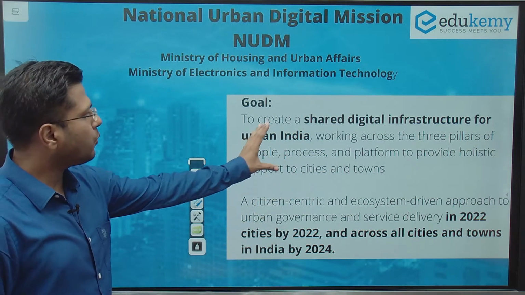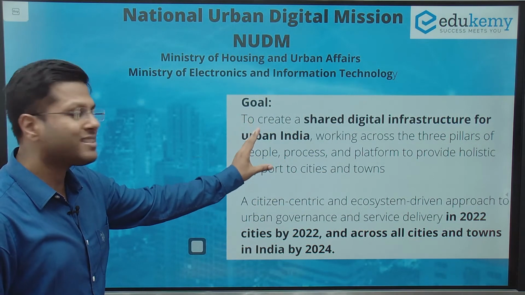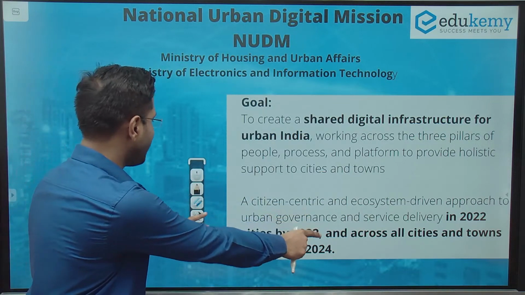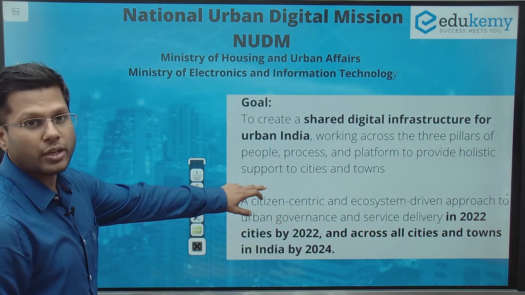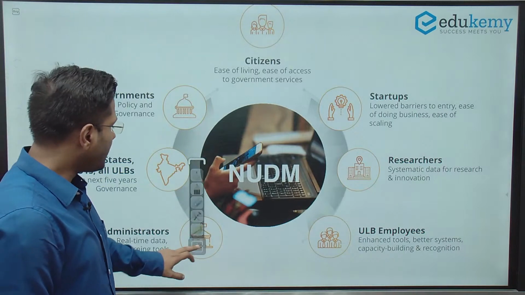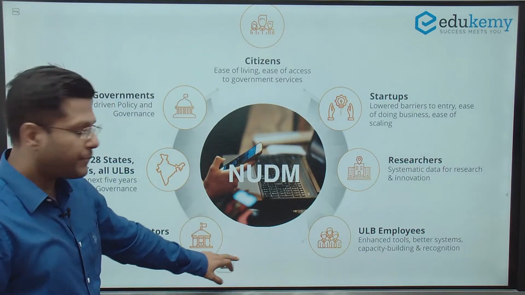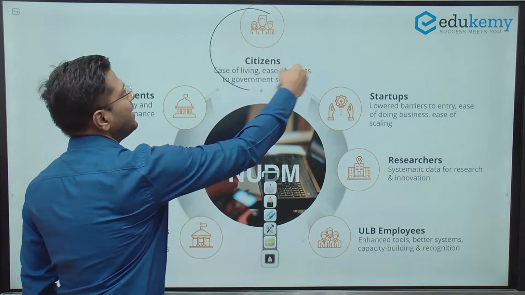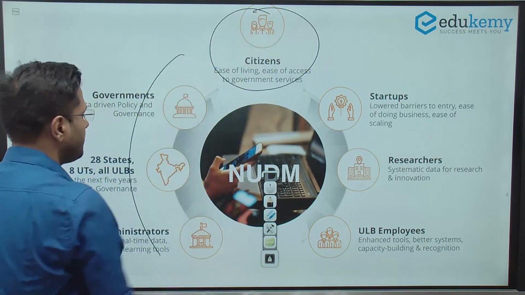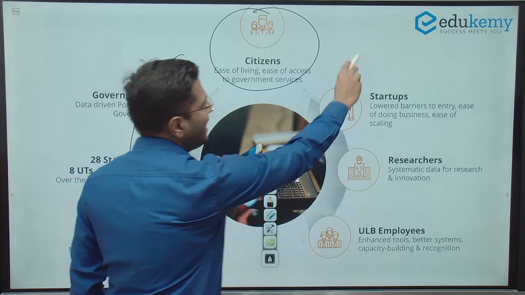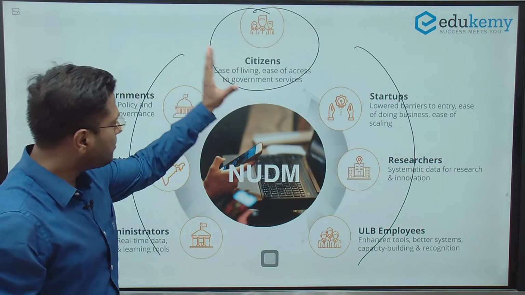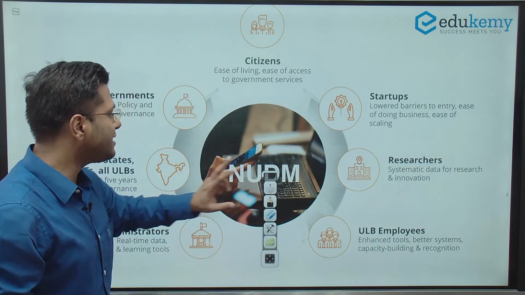So they are going to provide support to the cities and towns of our country. What is the main idea? To provide these kinds of services to the whole country by the year 2024. So what is it going to link? It is going to link people to government services, to all kinds of services. So citizen centric is the main idea, and then we have government, urban local bodies, and along with that the private organizations, and then startups, researchers, all of them linked, but keeping citizens at the center. So this is the main agenda of